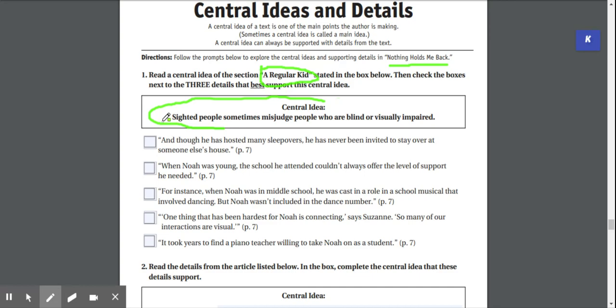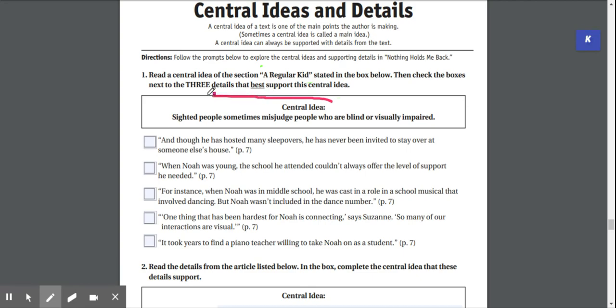Your job today is you're going to put a check mark next to details that best support this idea. So you are going to look at these 5 items that we have here, 5 sentences, and you're going to decide, does this detail best support this idea? And if it does, you're going to put a check mark. We're going to pick 3 details that support the central idea. So let's erase all of this, and then we will look at our details that we have here. Remember, the detail must support this central idea that we have right here.